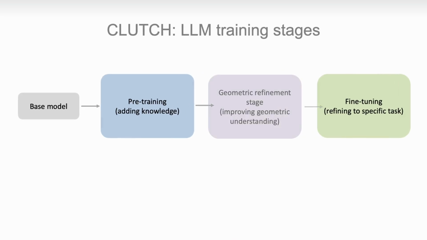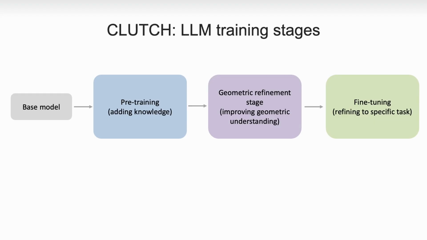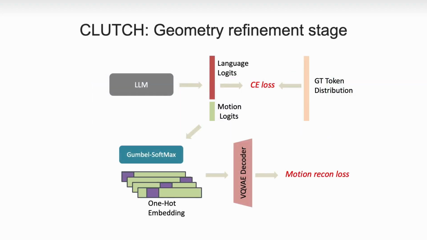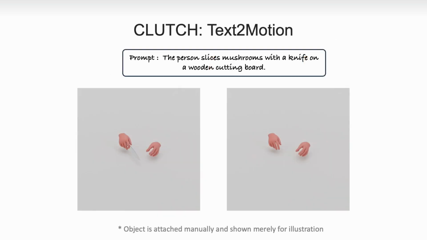To address this, we introduce a geometric refinement stage after the pre-training stage. To this end, we adopt a Gumbel softmax parameterization, which enables discrete token selection while directly applying reconstruction loss in hand parameter space. In our experiments, we found that this novel technique improves both motion synthesis and motion captioning performance. The design and training of Clutch is now complete and the model can be trained. Let's look at some results.